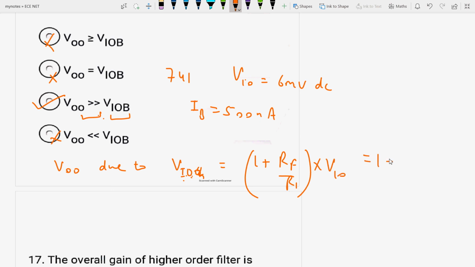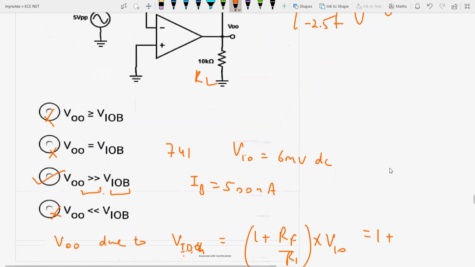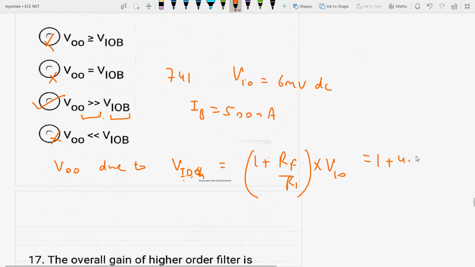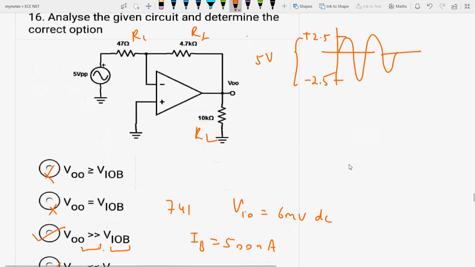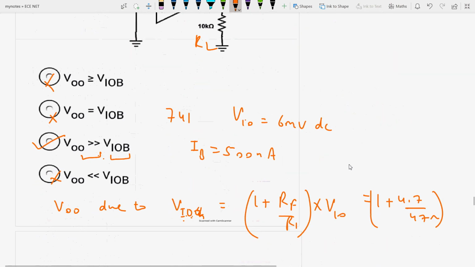The feedback resistance is 4.7 kilo ohm and R1 is 47 ohm, into the input offset voltage. The input offset voltage is actually 6 millivolt, a standardized result. If it is not given, you have to learn this 6 millivolt, so it would come to 0.606 volt.